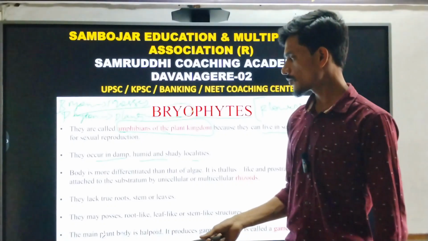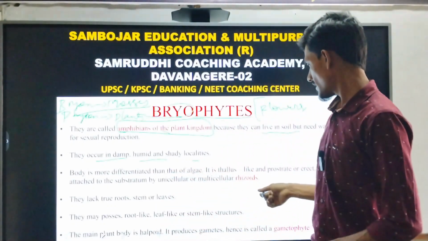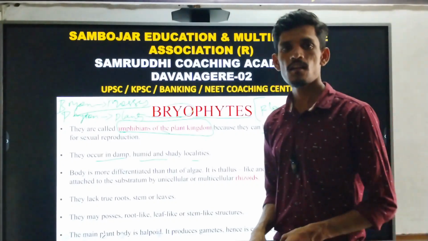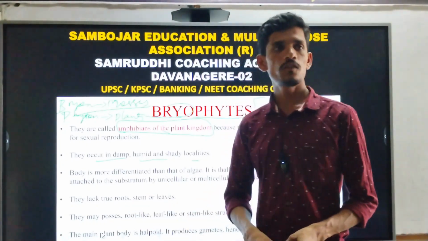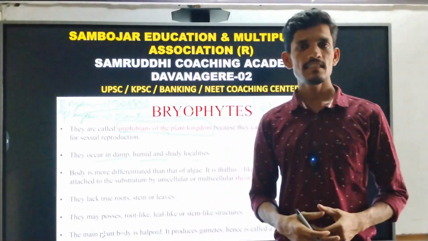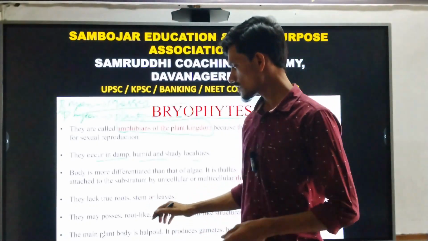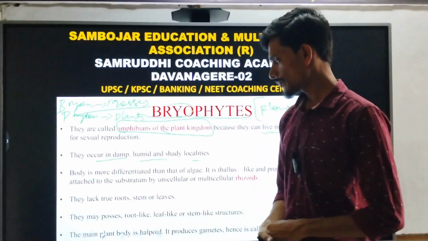shady localities. The body is not differentiated as in algae, and it is a thallus-like structure. It is prostrate and attached to the substratum. They lack true roots. There is presence of rhizoids, root-like structures, stem-like structures, and leaf-like structures. These are the observations of bryophytes.